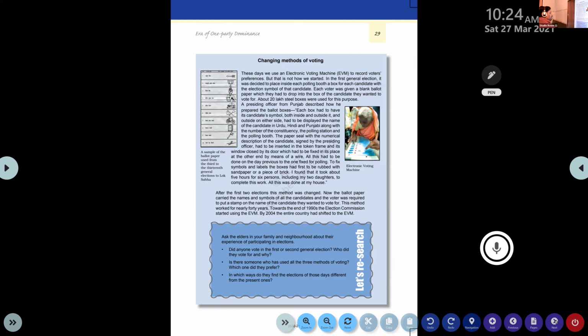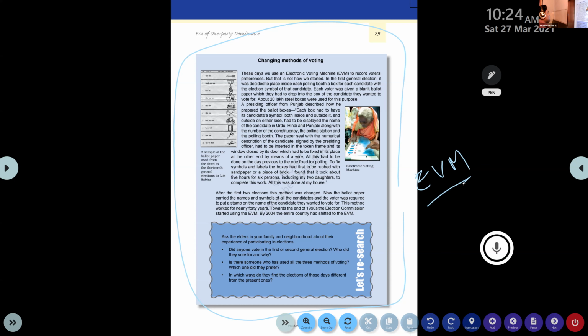Now there is work for you people, page number 29. What is this? The changing methods of voting. Today we know that India is the largest democratic country, and also the only country using a voting machine for conducting elections, electronic voting machines, EVMs. A number of allegations and observations are there against the use of the electronic voting machine also. Yes or no?